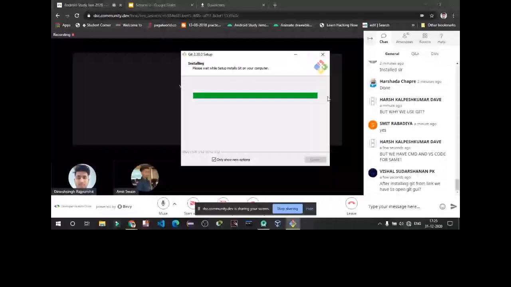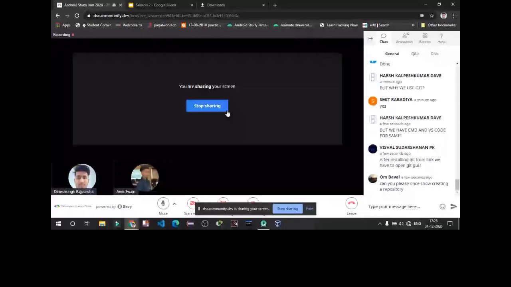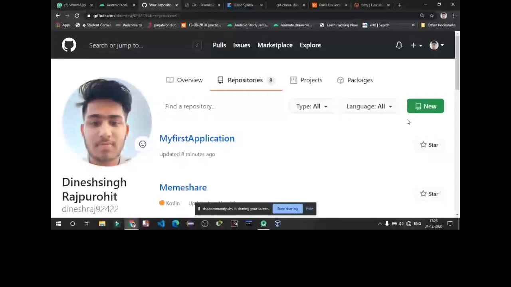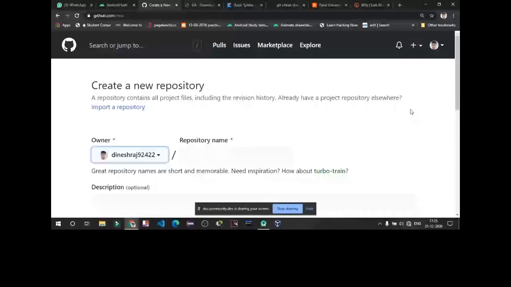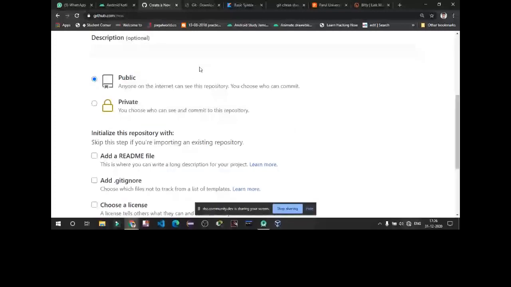Okay, I will show you once again repositories. So this is the last time I'm showing repositories. Is anyone else having a problem? Just see carefully. Go to your repositories. Click on this new button, green color. Visible now? This one. Click on this. Give a name to your repository. Then if you want to give a description about your repository, what it contains, you can give a description too.